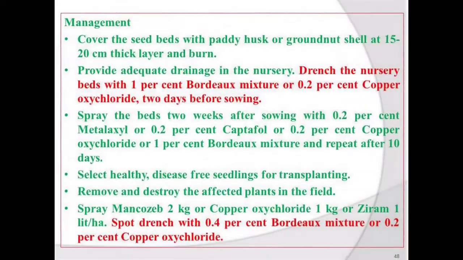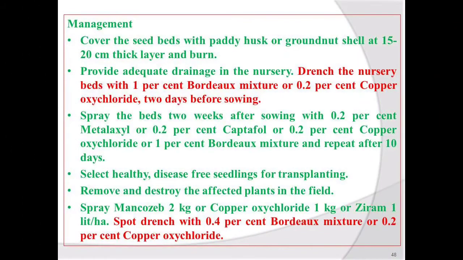For management of black shank of tobacco, we have to cover the seed beds with paddy husk or groundnut shell in a 15 to 20 cm thick layer, and it should be burned. Then provide adequate drainage in the nursery.